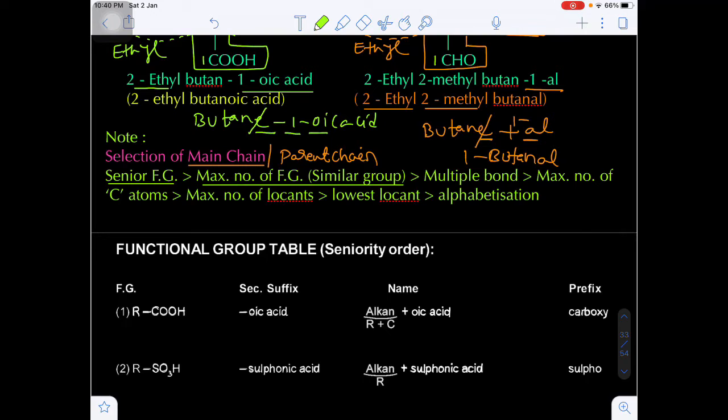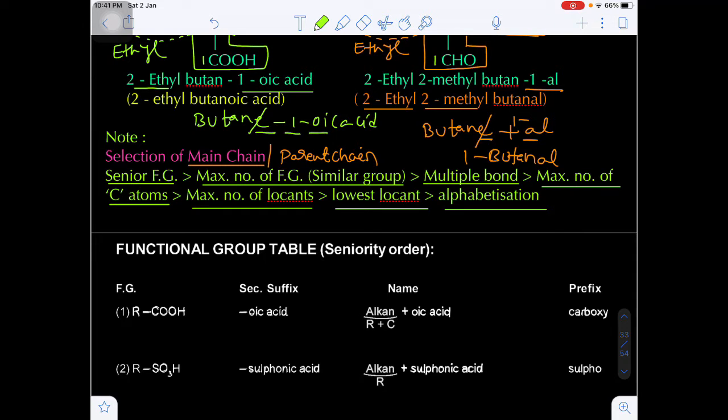We have to take that as the second preference, and next we have to see the multiple bonds, and next will be the maximum number of carbon atoms. After that we have to see the maximum number of locants, then the lowest locant rule, and finally alphabetical order. So this is the sequence for the selection of a principal chain.